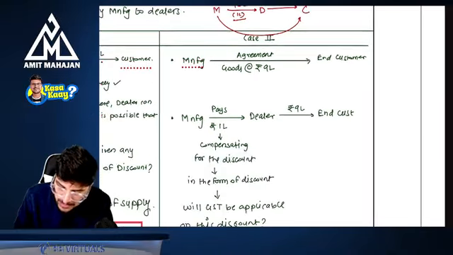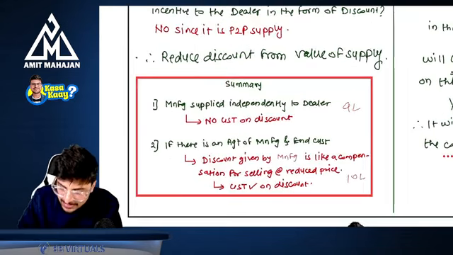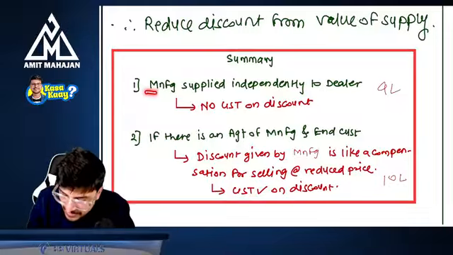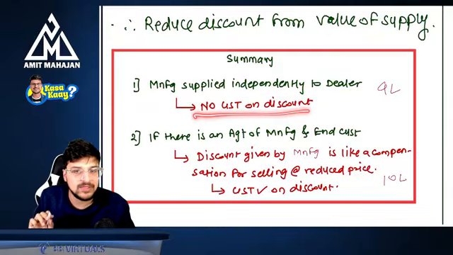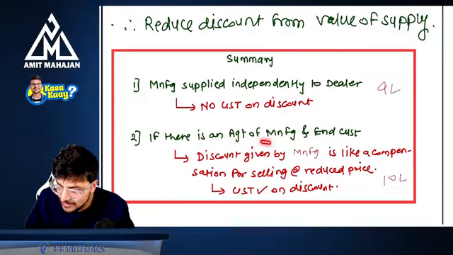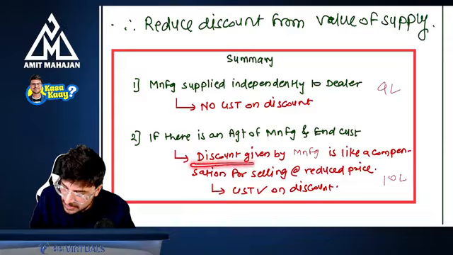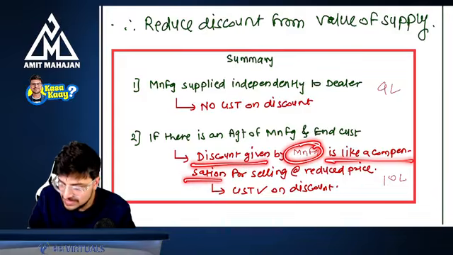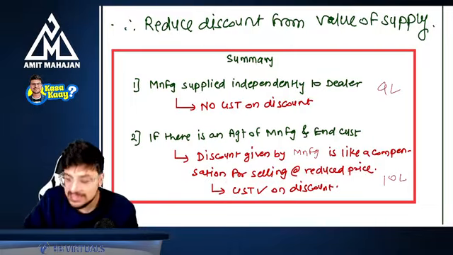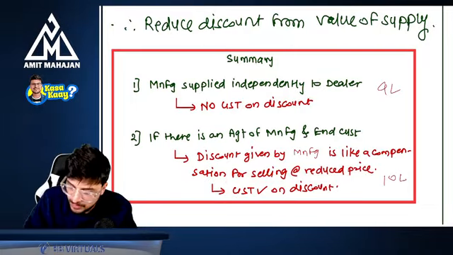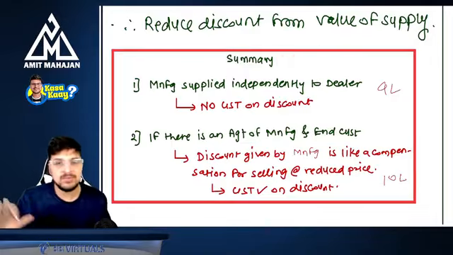Are you understanding? So, see, you just need to understand one thing. Manufacturer supplied independently to the dealer. If there is an independent sale, no GST on the discount. But if there is an agreement between the manufacturer and the end consumer, not the dealer, the end consumer, then the discount given by the manufacturer is like a compensation for selling at reduced price to the dealer. And that's why GST will not be on 9 lakhs, GST will be on 10 lakh rupees entirely. Just remember this summary, you will be done.